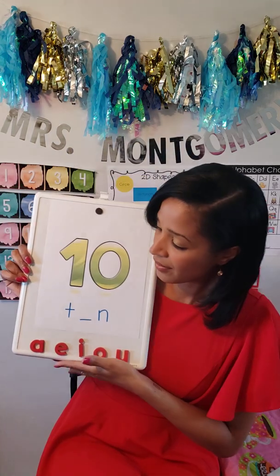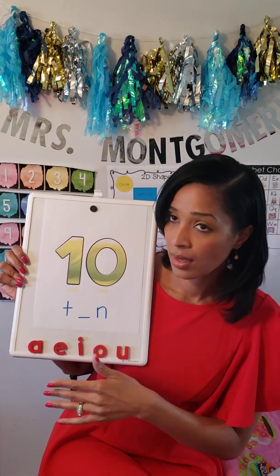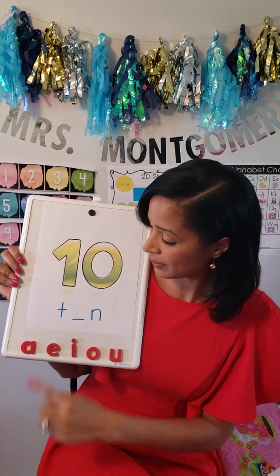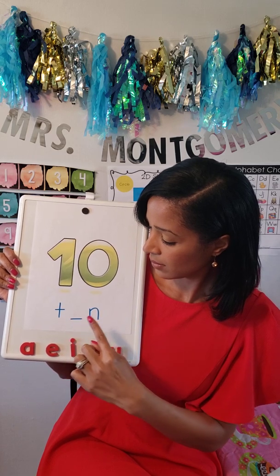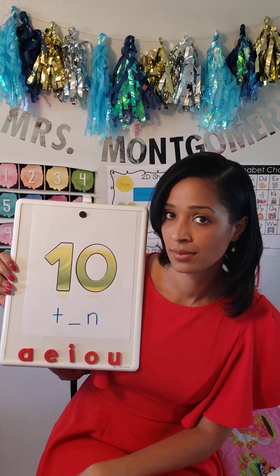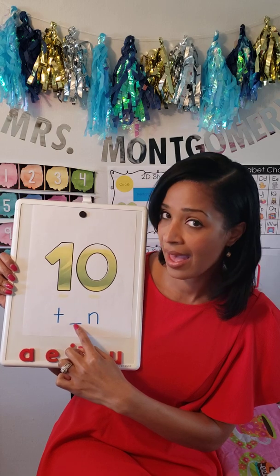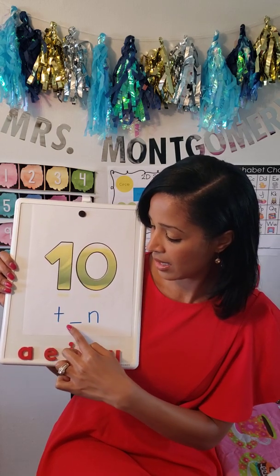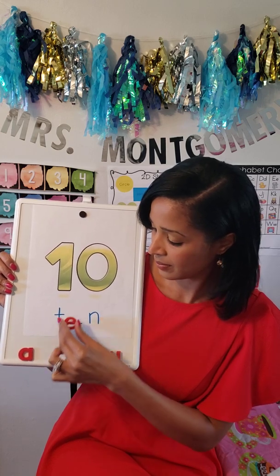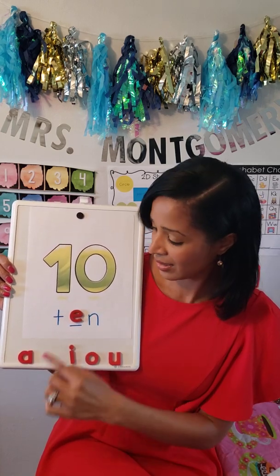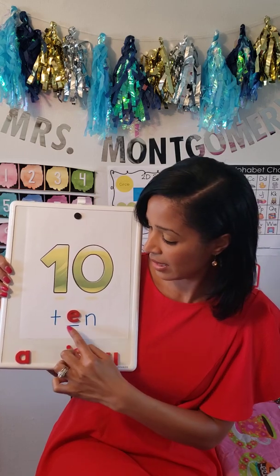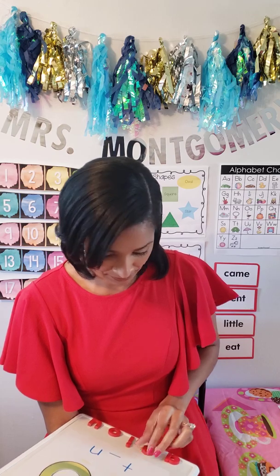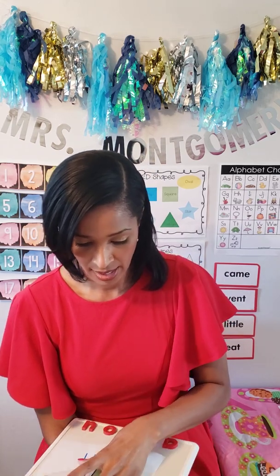All right, we have ten. I'm going to just point and I want you to break it down. Here we go. T, E, N. Ten. T, E. E makes E. T, E, N. Ten. Okay. Let's try another.